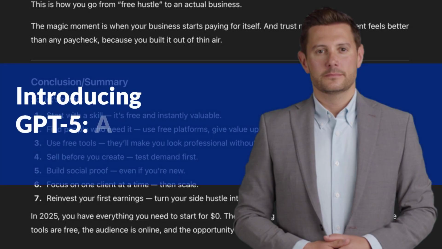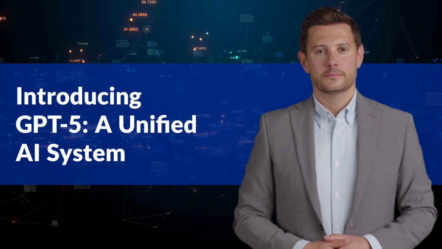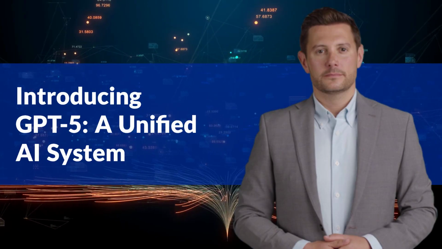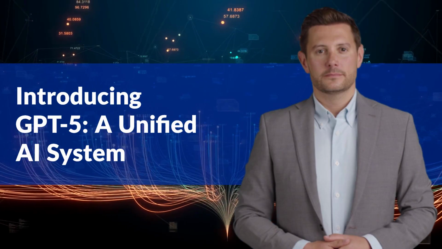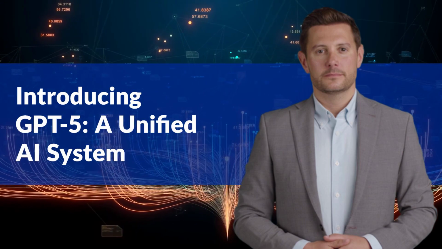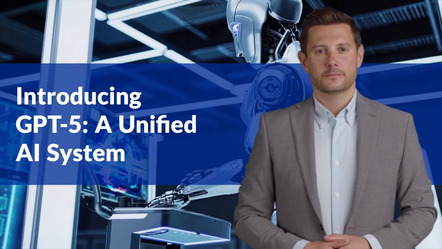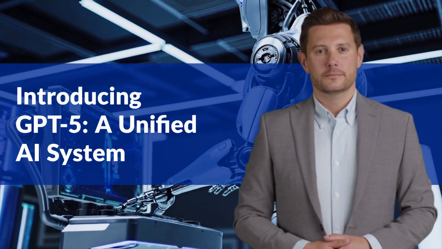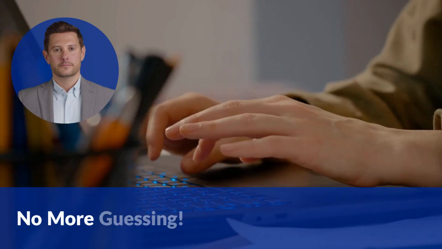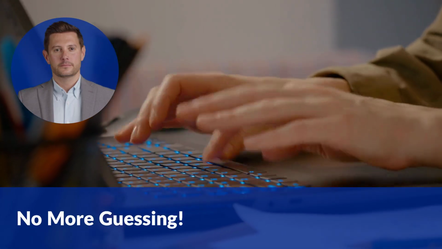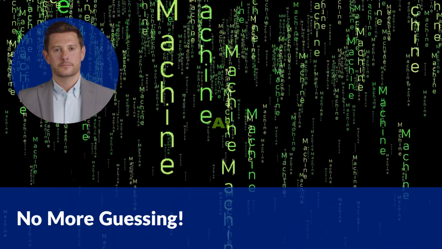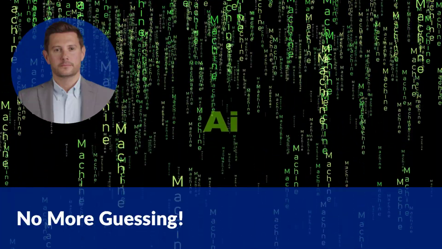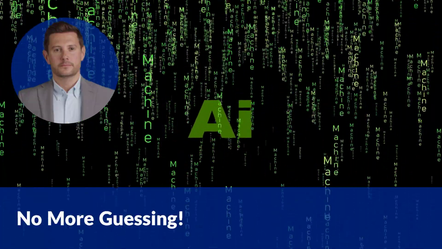GPT-5 represents OpenAI's most significant leap in AI technology. Unlike previous models where you chose specialized versions, GPT-5 intelligently combines all capabilities into one unified system. It automatically determines the processing level your task needs. This means no more guessing which model to use. Ask a simple question, and it's lightning fast. Request a complex script, and it seamlessly switches to deeper thinking modes, all without you lifting a finger.